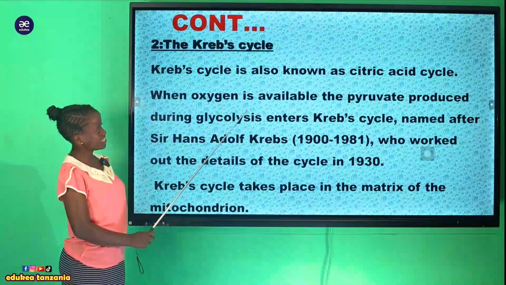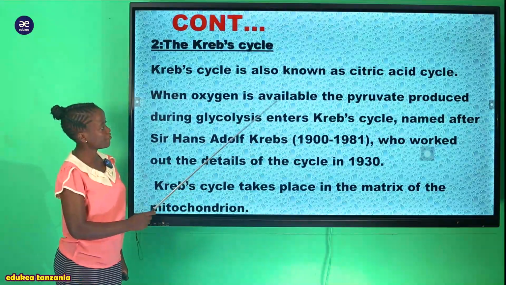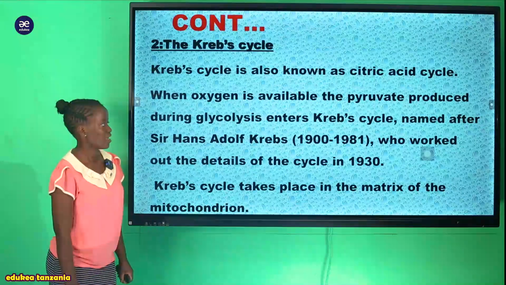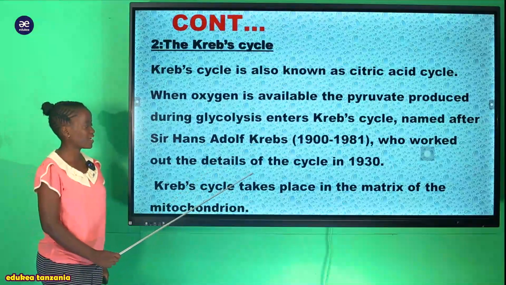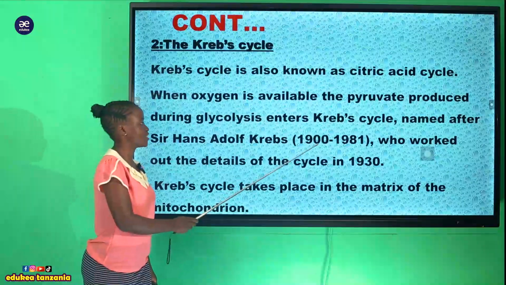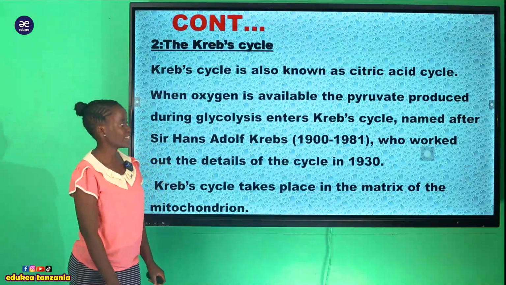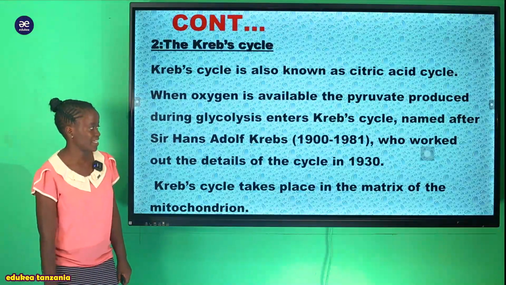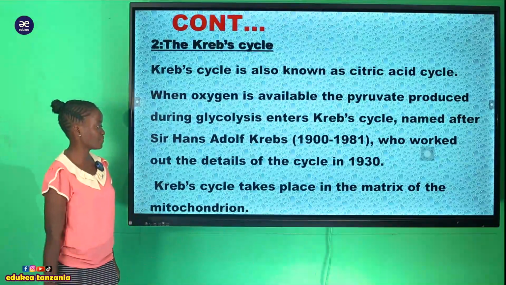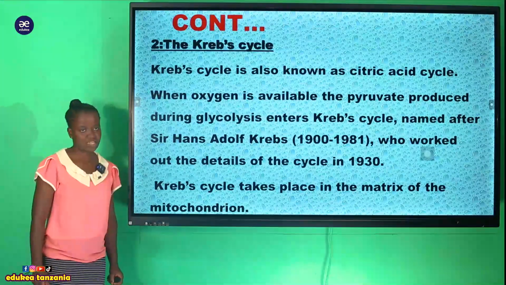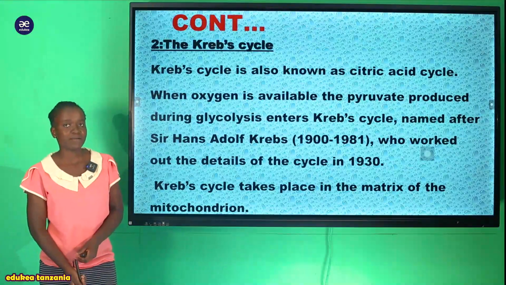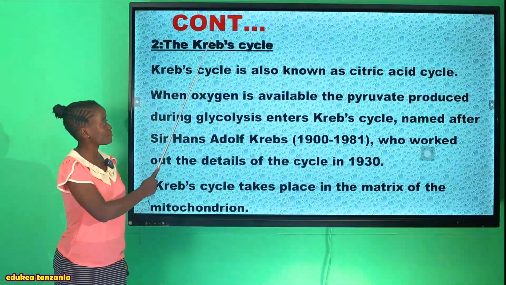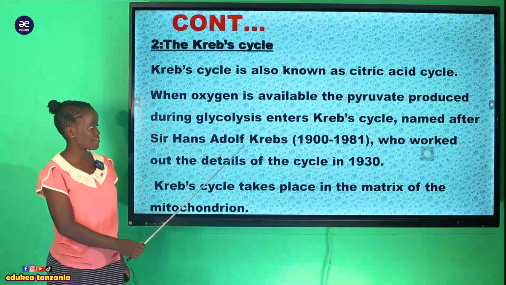So when oxygen is available, the pyruvate produced during glycolysis enters the Krebs cycle, named after Sir Hans Adolf Krebs, born in 1900 and died in 1981, who worked out the details of the cycle in 1930. So the Krebs cycle takes place in the matrix of the mitochondria. So this word Krebs comes from this scientist ambaye anaitwa Sir Hans Adolf Krebs.